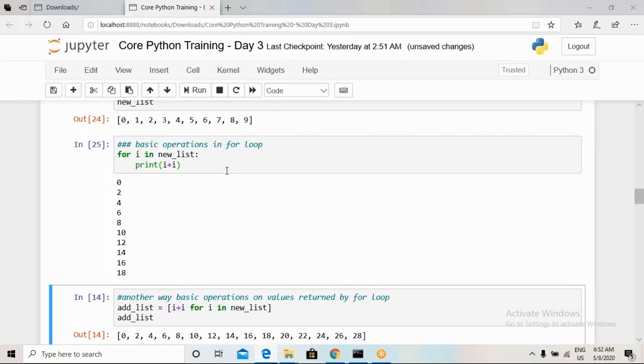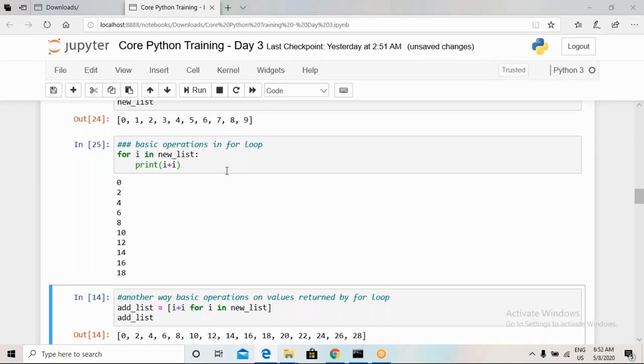Here we want to do the same thing as the previous way, but with a shortcut or smarter way of using a for loop to extract a list.